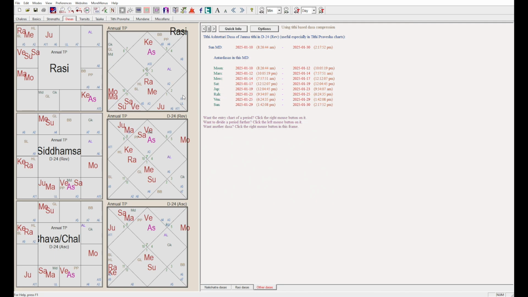And what kind of planet is Sun? Sun is the 11th lord of gains, who is exalted in a Kendra. So in Kendrasthana, he's in a very good position. He's with a friend, and he's forming Buddhaditya Yoga. He is aspected by Venus and Saturn. So Sun does have good strength here to deliver the desired result.